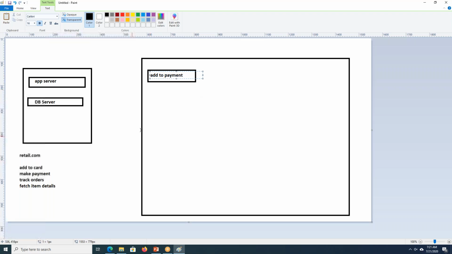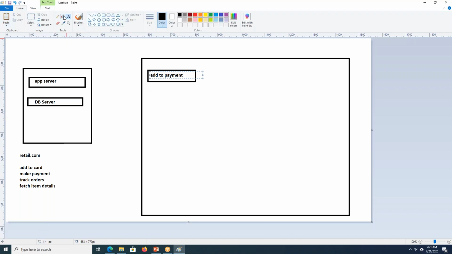And you will be having one more component for a microservice for make payment, and you will have one more service for track orders, and it grows based on the functionality.